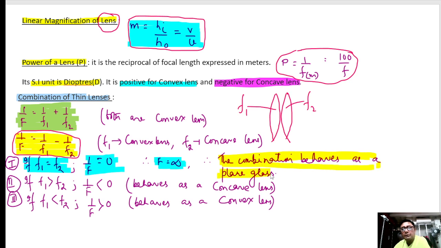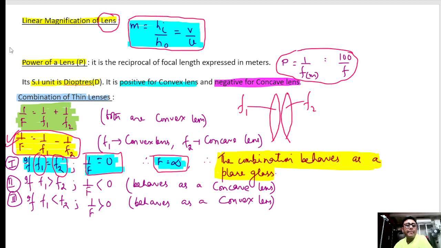If the focal lengths of the convex and concave lenses are equal, then according to this formula 1 by f is coming 0, so f will come infinity. That means the combination will behave as a plane glass.